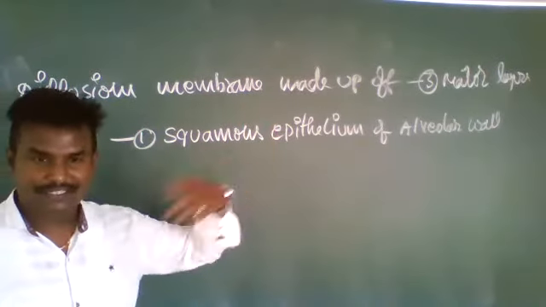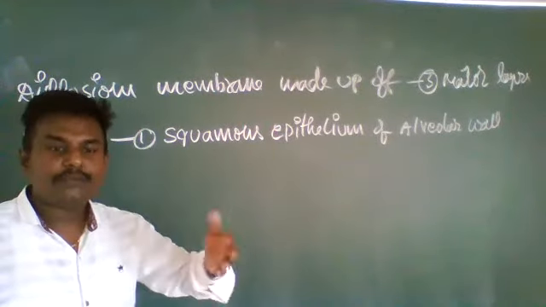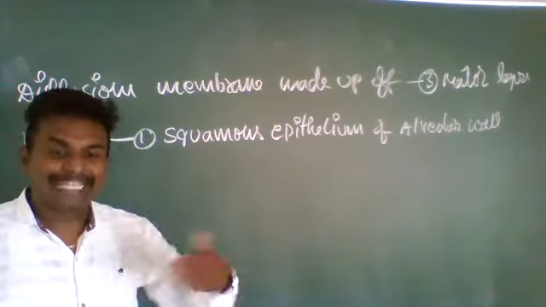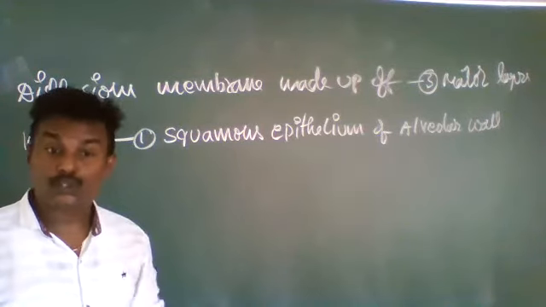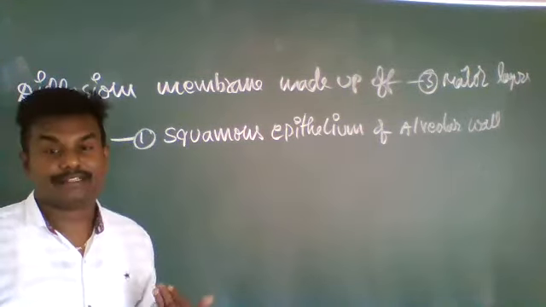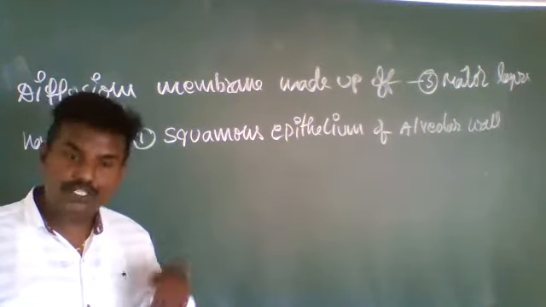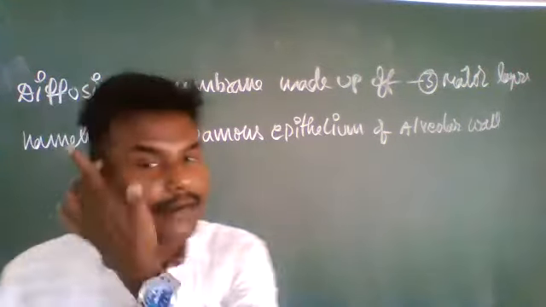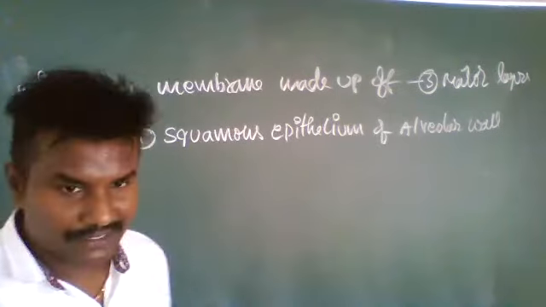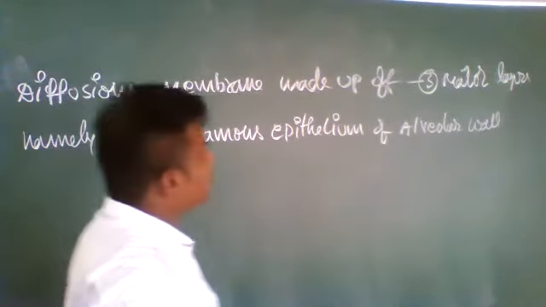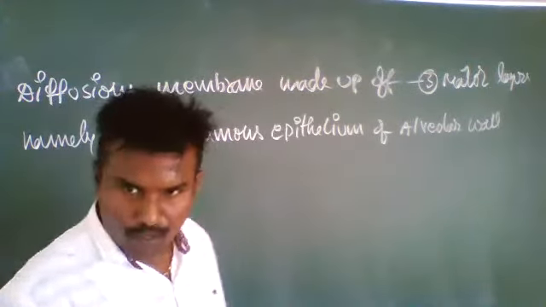So the diffusion membrane, what is it? Diffusion of gases, exchange of gases occurs through a membrane. That membrane is called the diffusion membrane. The diffusion membrane is made up of three major layers. One is the squamous epithelium of the alveolar wall.